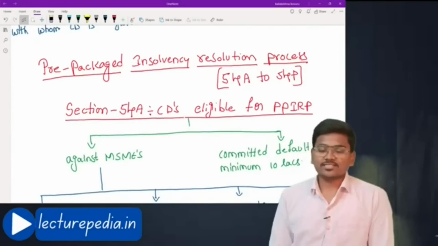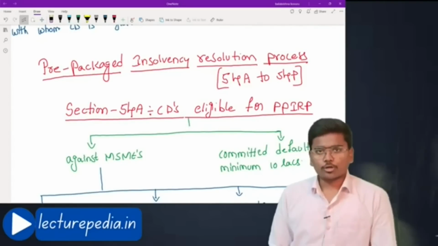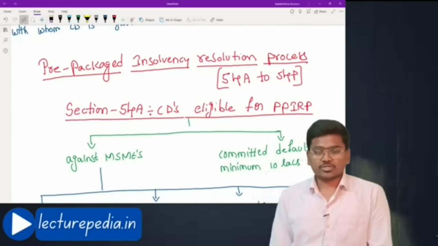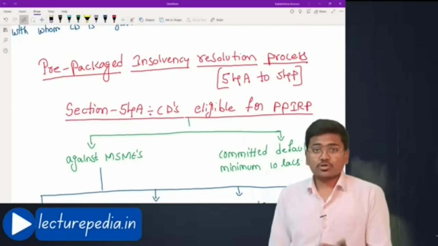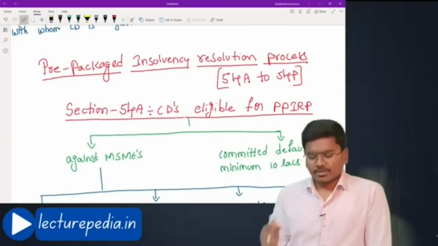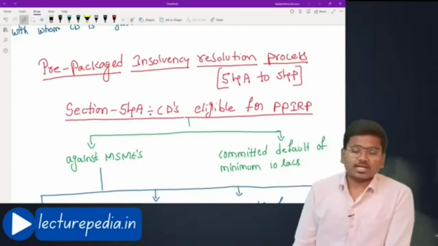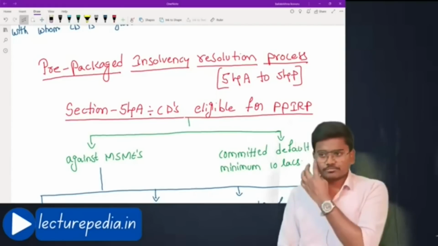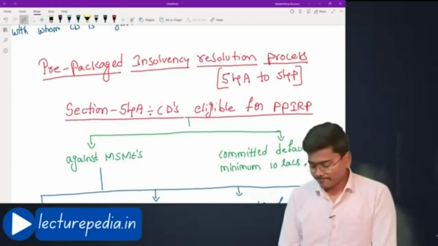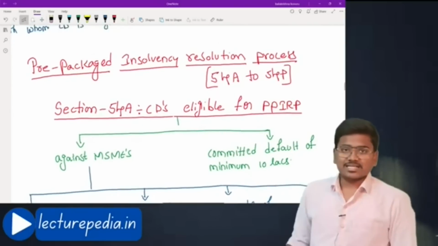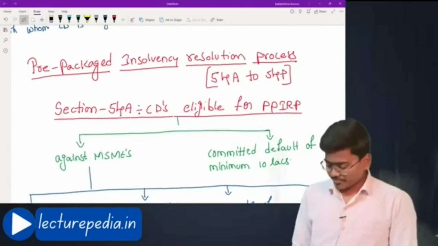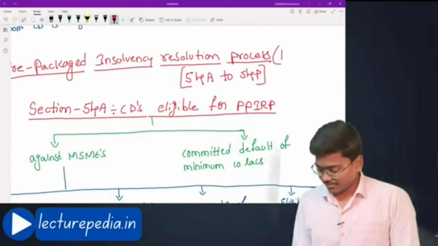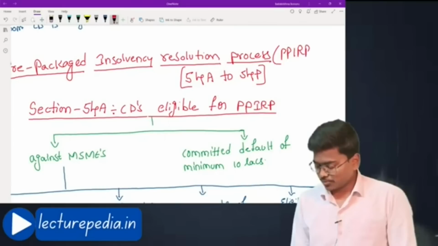Pre-packaged insolvency resolution process is similar to the corporate insolvency resolution process. Even this PPIRP is a particular procedure which is used to resolve the insolvency of a corporate debtor. Basically, this concept was introduced in the last attempt only. Previously, this concept was not present in IBC. So this is introduced through an amendment. In this video, we will be discussing this entire concept. Before entering into the provisions relating to this PPIRP, I will be calling it PPIRP, pre-packaged insolvency resolution process.